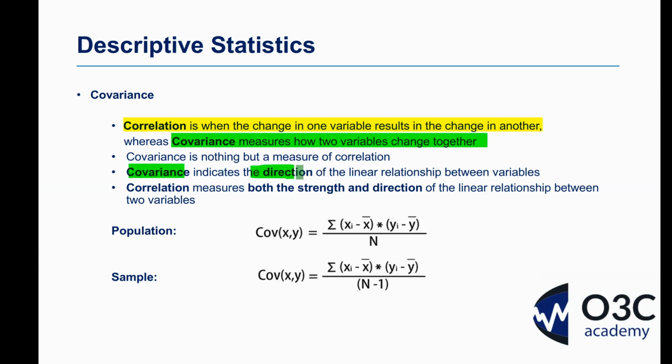Covariance indicates the direction of the linear relationship between 2 variables, whereas correlation, as we've just seen and just spoken about, measures both the strength and the direction of the linear relationship between those 2 variables. Once again, lovely formulas down there for population data and sample data, but let's keep it simple. Let's have a look at the Excel spreadsheet.